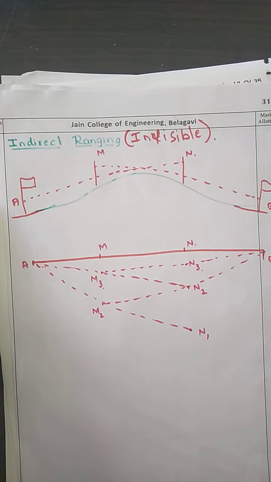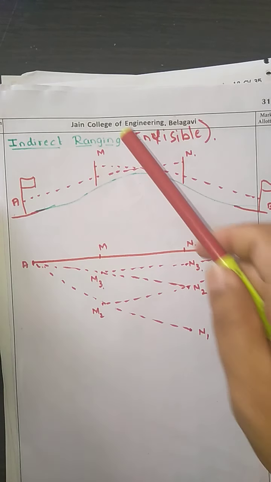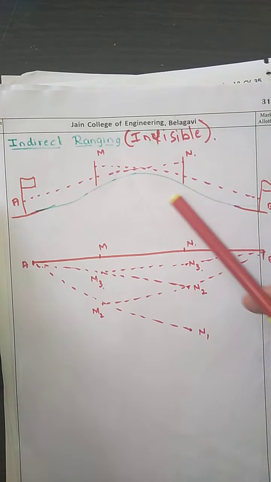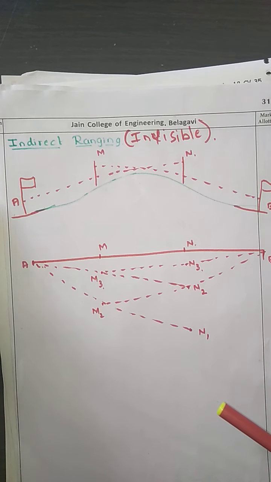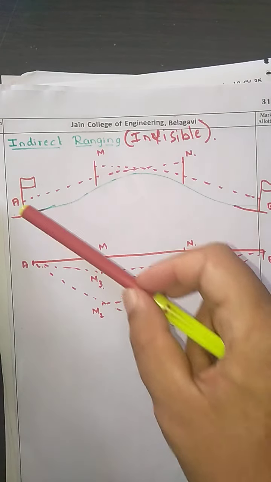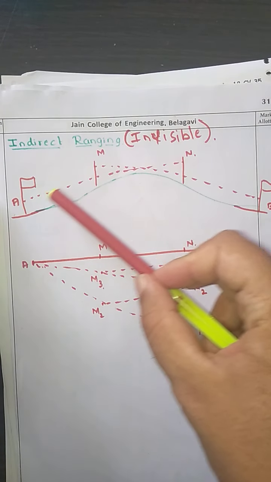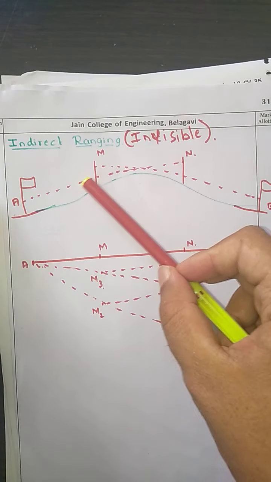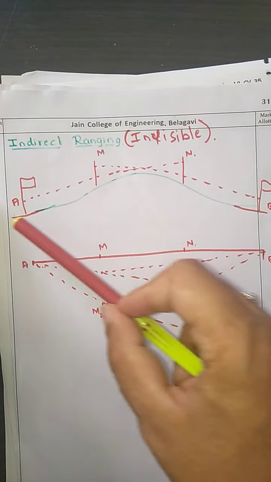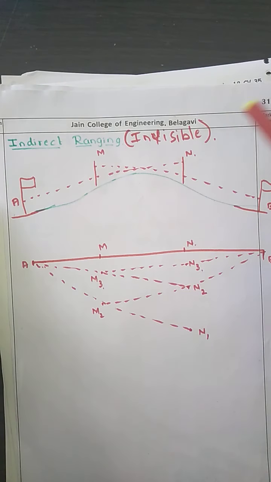For that, we need two extra ranging rods, at M and at N. From the point A, the points M and N should be visible. That is the reason I have marked it with the red line.